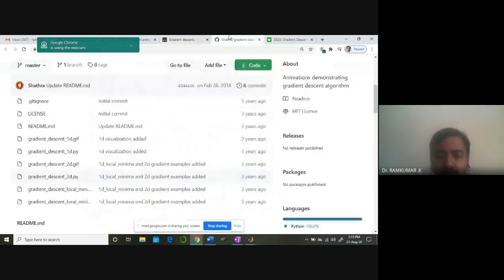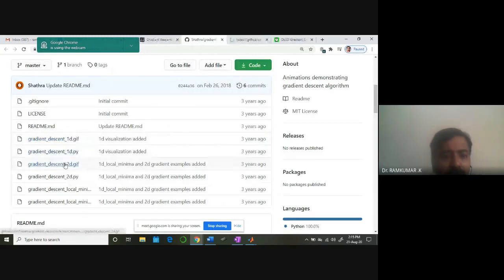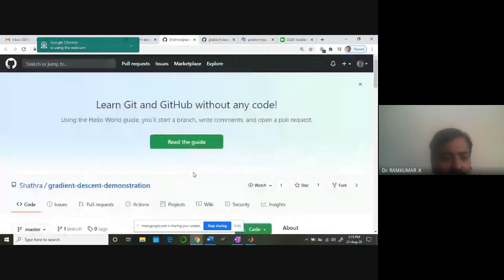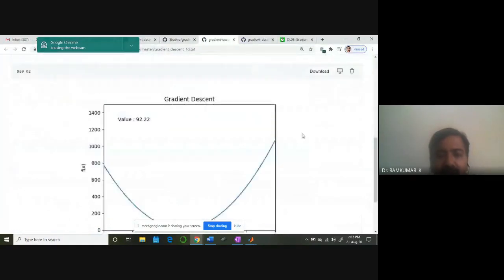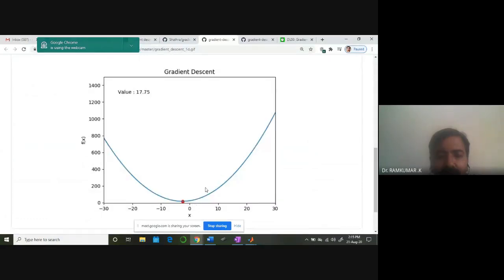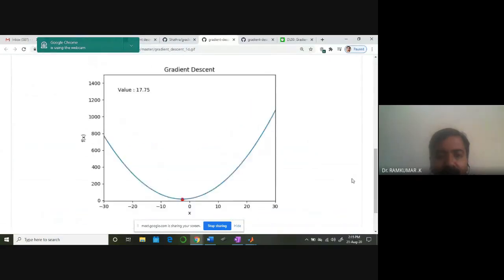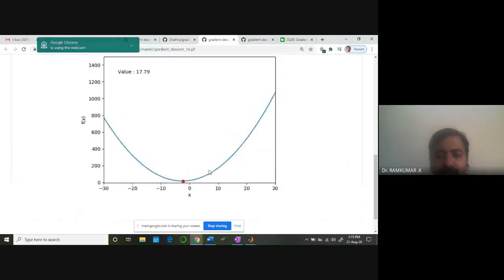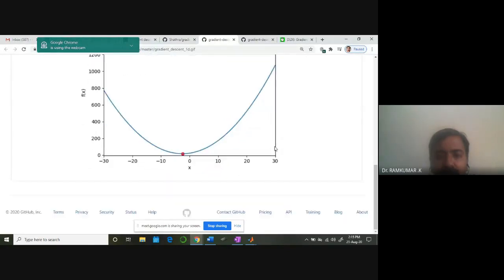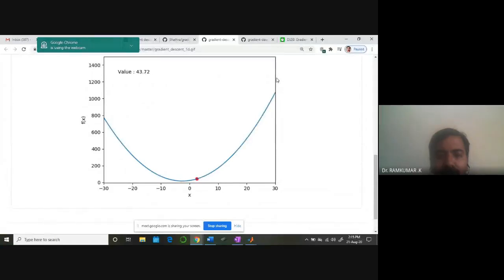Okay, so look at this. Nice also. It's a GitHub gradient descent demonstration. Yeah, here it is. You can see gradually it's coming down. For the one-dimensional case, only one weight, f of x. This is w, this is E of w. Okay, gradually reaching.